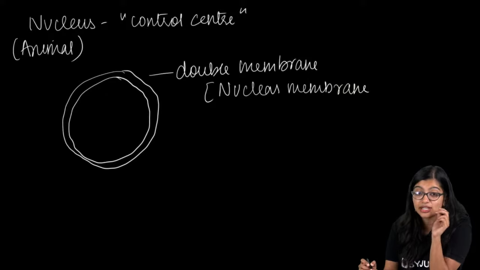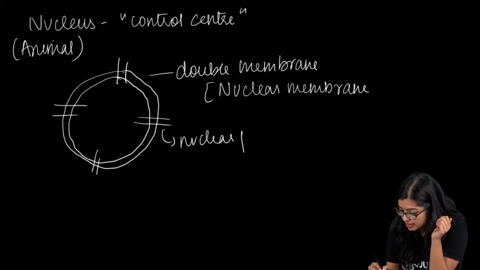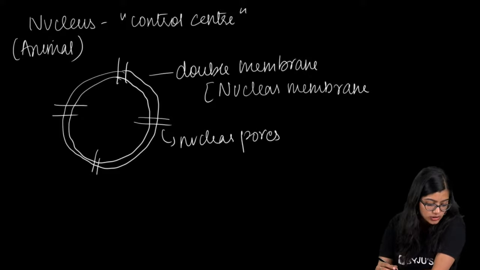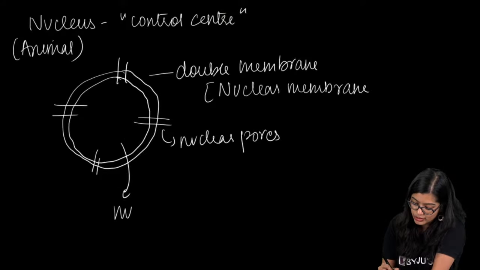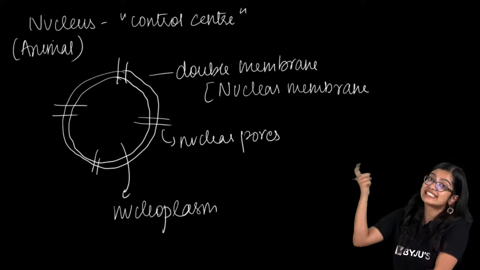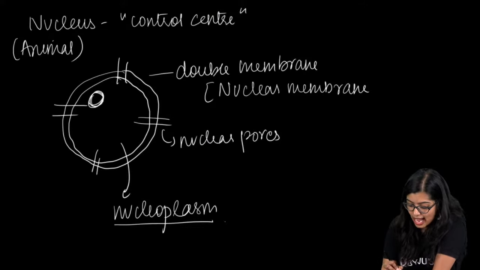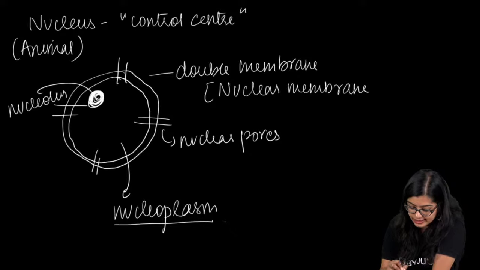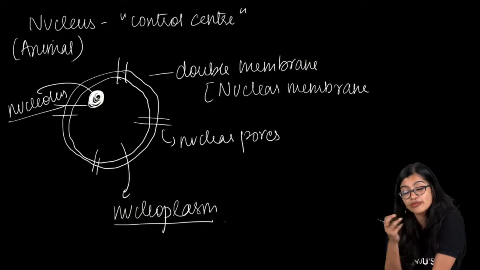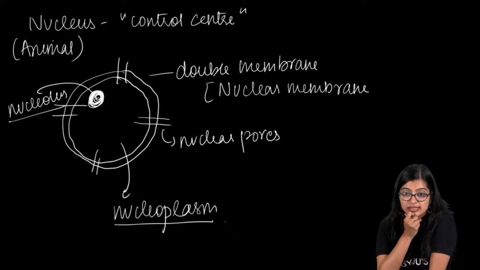And it's not a continuous membrane, right? There are some pores present, which we call the nuclear pores. Inside this we also find some jelly-like fluid, which is called the nucleoplasm. We also see a structure called the nucleolus, which plays a key role in protein and ribosome synthesis, right?